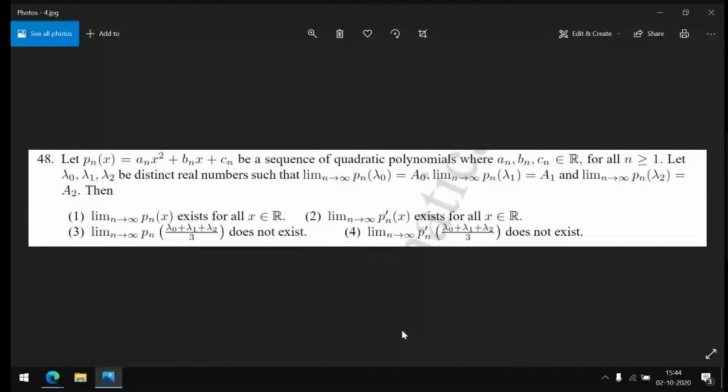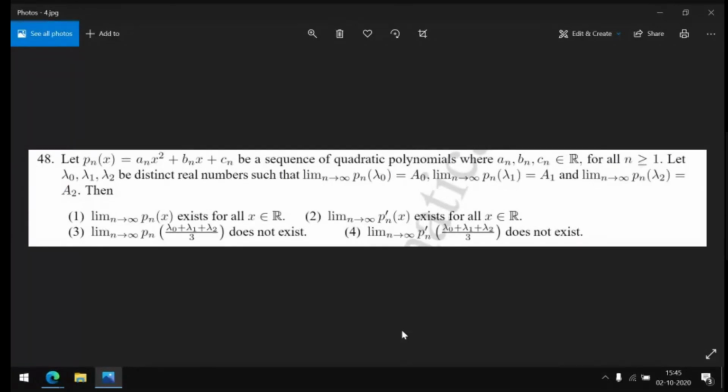For any x, Pn x will converge to a x square plus b x plus c. So we have pointwise convergence for all points, so the limit of Pn x exists for all x. What will the derivative be? 2 an x plus bn. Again, we know that an will converge to a and bn will converge to b. Then the derivative of Pn x will converge to 2ax plus b.